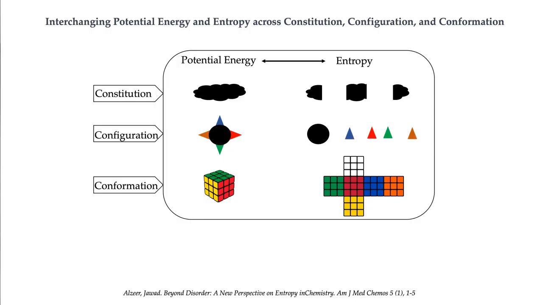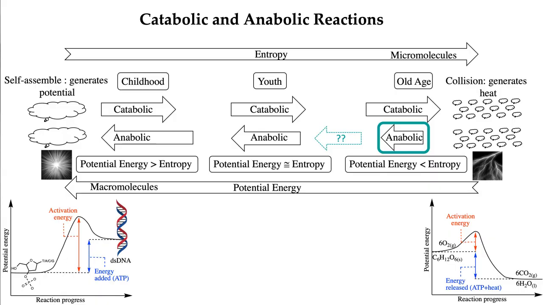And we know potential energy is usually the energy which is stored in the constitution, configuration, and conformation. Now, let's think about this concept in the context of our body. In our body, we have the reactions called catabolic reactions. In a catabolic reaction, usually we have a large molecule. It could be proteins, DNA, or polysaccharides.